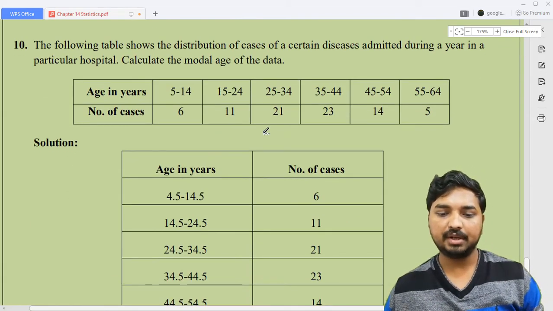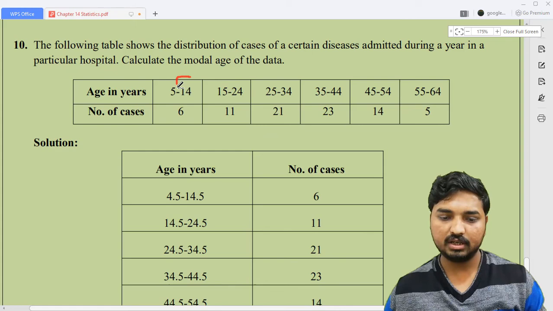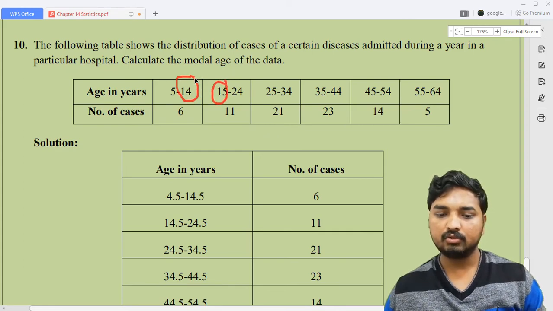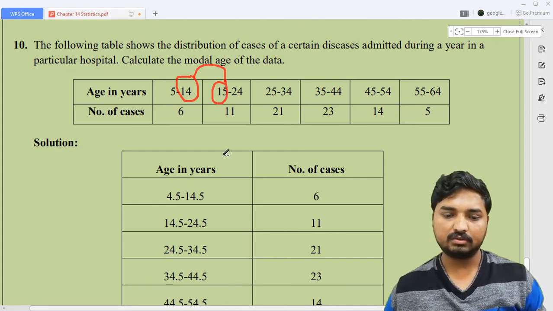Now look here, sometimes the class interval may be given like this, which means it is not continuous. Look here, 14 is there, but here it is 15. So what is the gap between these two? 1, and 1 by 2 is 0.5. That's why you need to decrease the lower limit by 0.5 and increase the upper limit by 0.5.